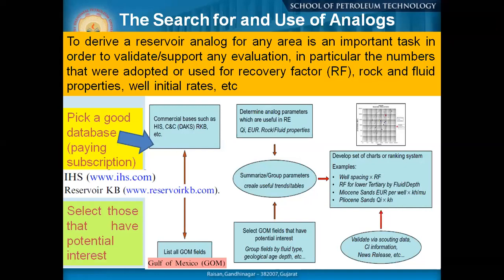Okay, but in some cases we search for the use of an analog. What is an analog? Analog is a similar type of field, similar type of thickness, similar type of depth, similar type of situation. So to derive a reservoir analog for any area is an important task in order to validate when you are doing some evaluation.